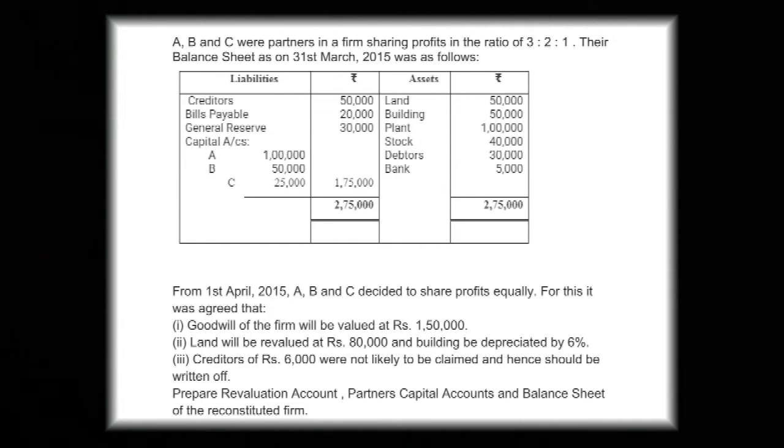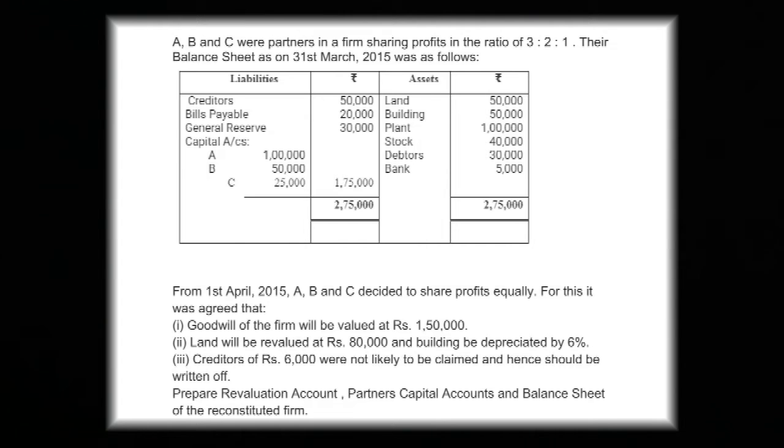1,75,000. On asset side, we have land 50,000, building 50,000, plant 1 lakh, stock 40,000, debtors 30,000 and bank is 5,000. So we have total of balance sheet 2,75,000 on both sides. From 1st April 2015, A, B and C decided to share profits equally.